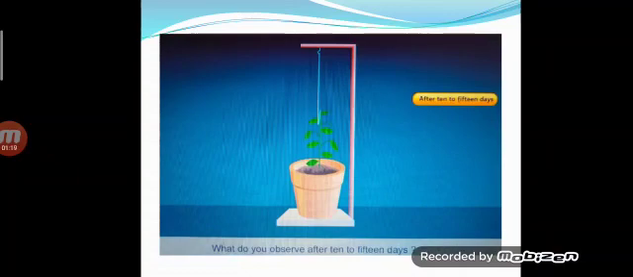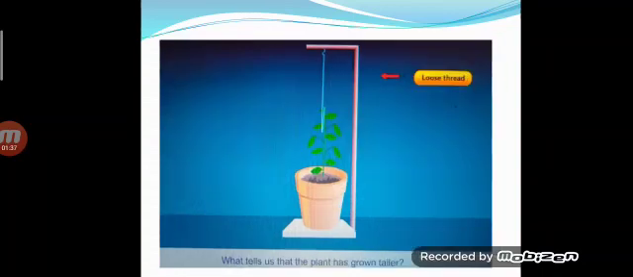What do you observe after 10 to 15 days? As this small plant is a living thing, after 10 to 15 days, what can we observe? After 10 to 15 days, the plant has grown taller. The plant will grow taller. And how can you see that the plant has grown taller?